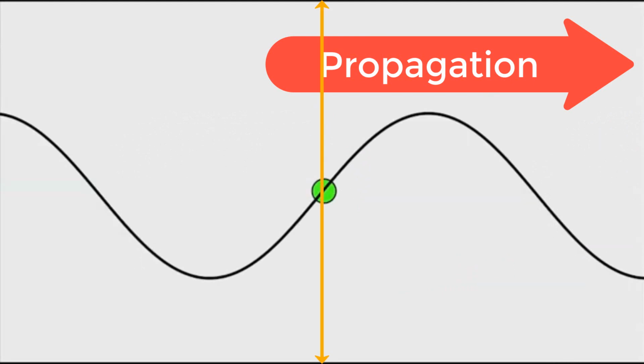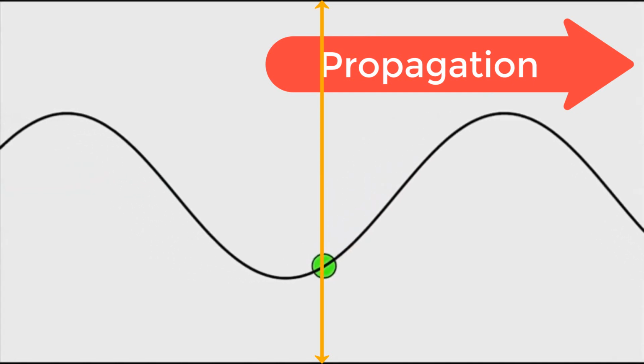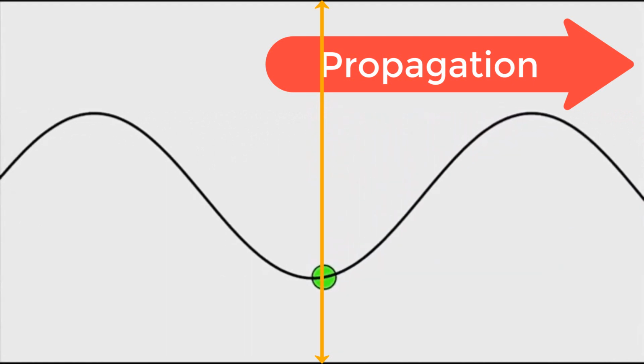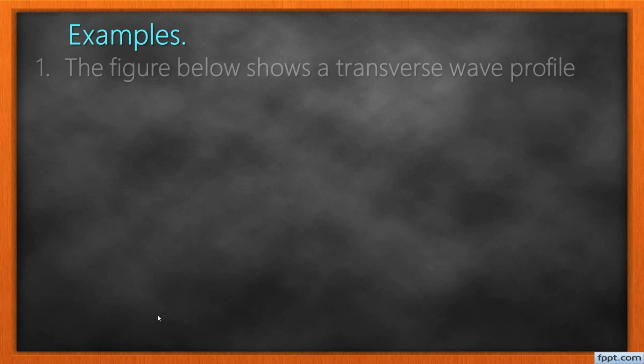You see here, I've put a vertical line, and when we play this one more time, you realize that this particle is just moving downwards and upwards. Okay, now let's look at examples.